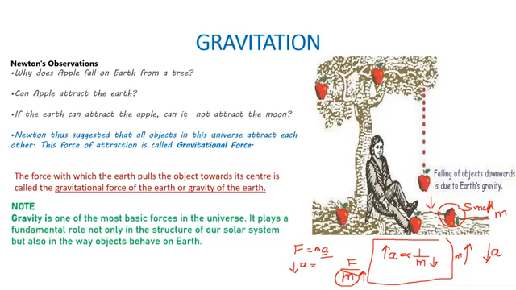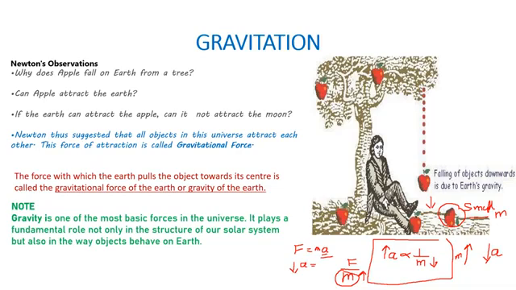So imagine how huge the mass of the earth is as compared to the apple. Definitely the earth is moving, but you cannot imagine how little it is moving. It is completely negligible, because the mass is too huge and the acceleration is too small, right children? So he found his answer, right?